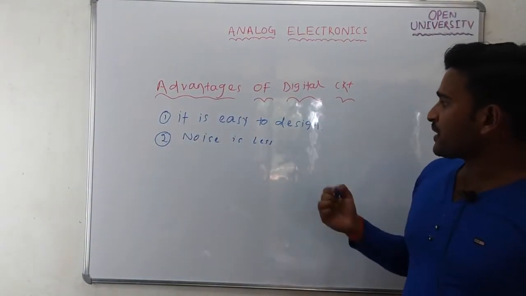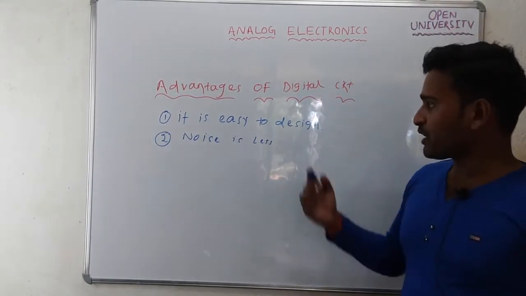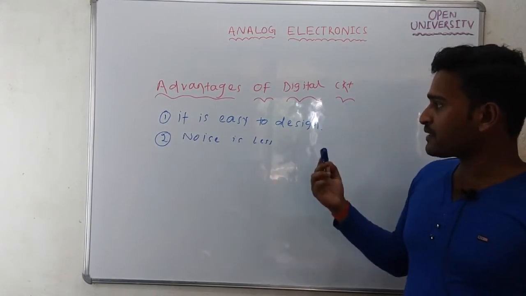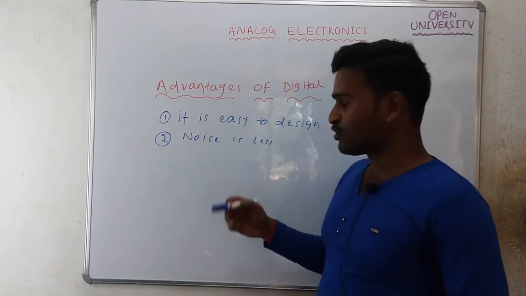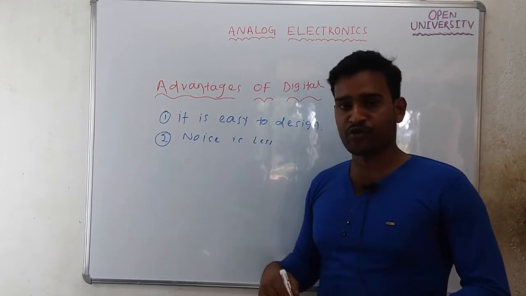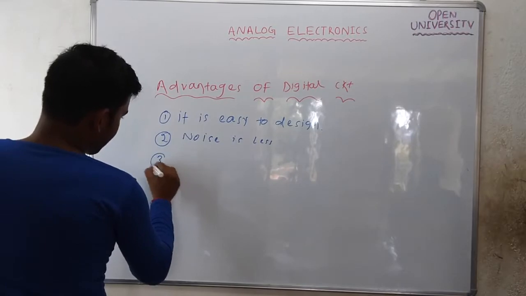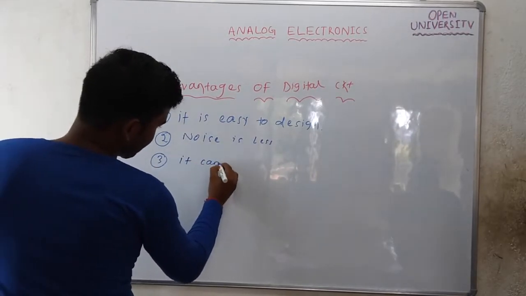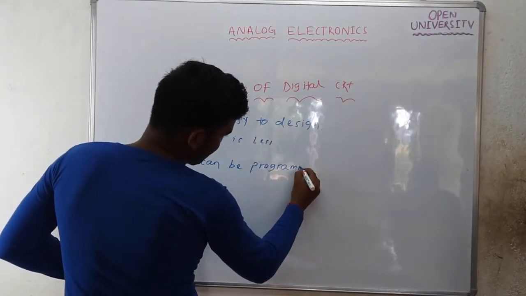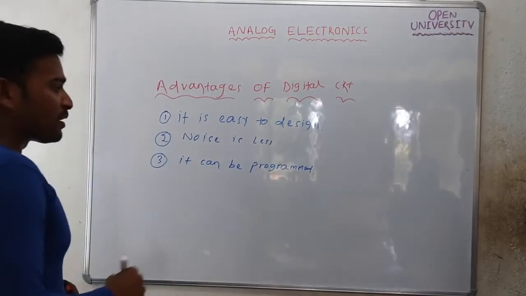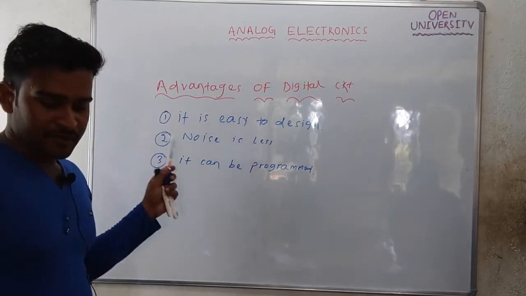And another advantage of digital circuits is that they can be programmed. If you program a digital circuit, the advantage will be that human involvement can be overcome. The circuit will perform its operation on its own. Human involvement will not be required. So the third advantage is that a digital circuit can be programmed, due to which human involvement will be eliminated. So these are the advantages of digital circuits.